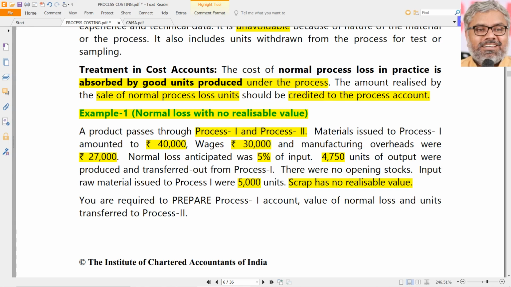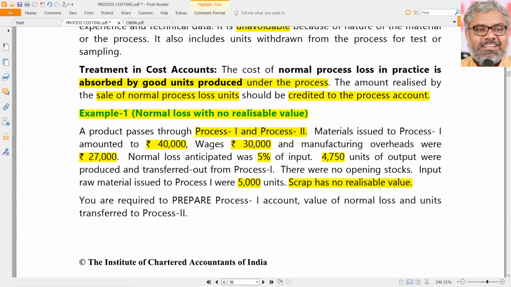All the data is given. Once again, this is only for practice and understanding, not examination questions. But definitely these concepts are going to be there in the questions, though not individually. We learn them progressively, one by one, but in the exam questions, all of them will be tested in one shot. Here, what is the situation in this particular case? Normal loss is there, 5%, but it has no realizable value.